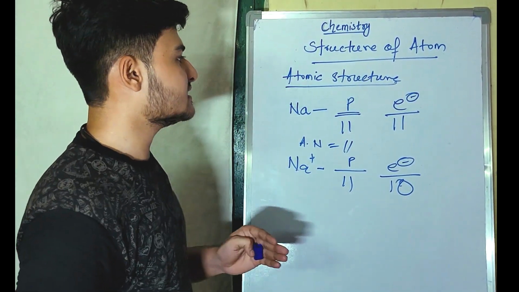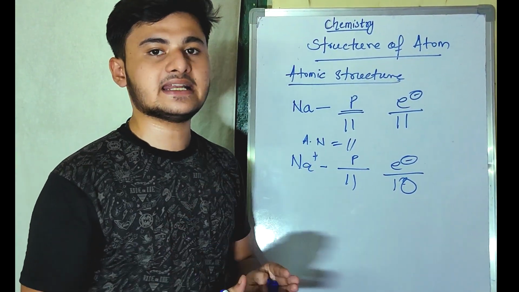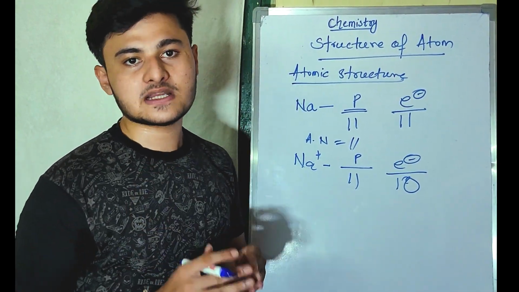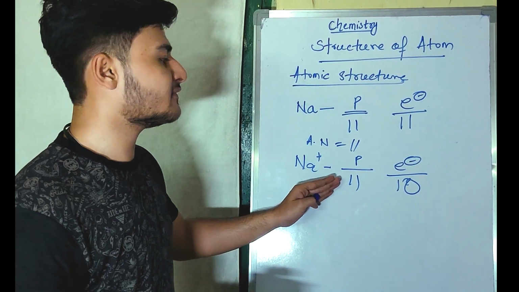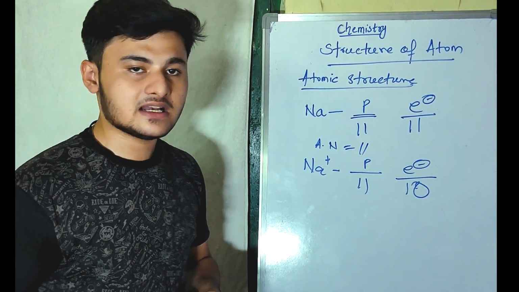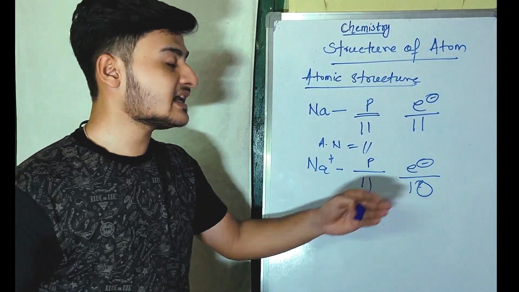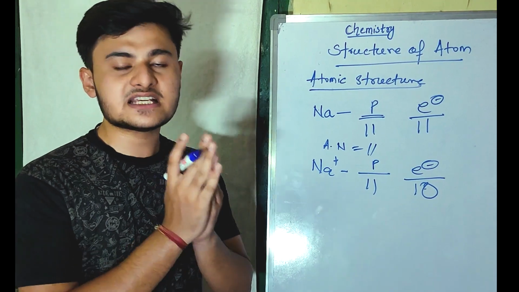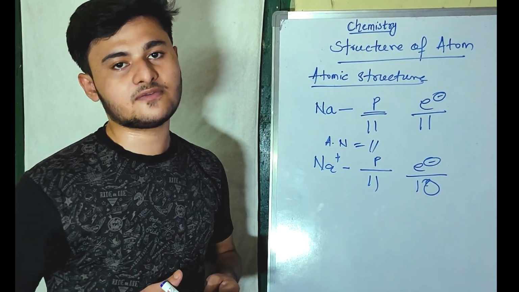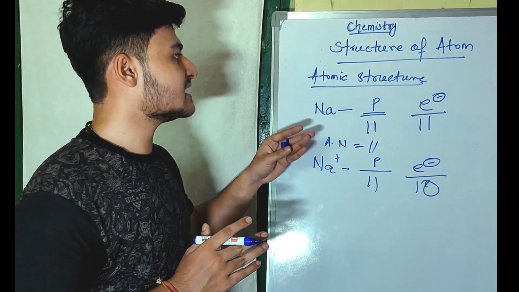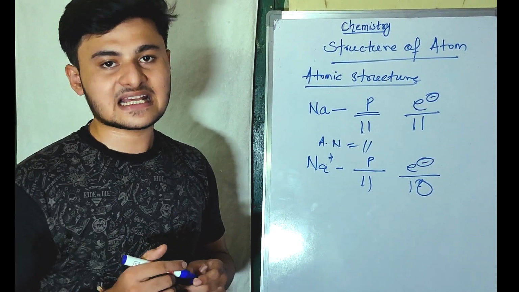So if we consider only the electron to be the criterion to know the atomic number of any kind of atom, it will be very difficult for us. Because in this case, if we consider for the Na+ ion that its atomic number is 11, then it will be wrong because the electrons are 10. So we cannot take only the electron as a criterion for justifying the atomic number of an atom. So for different elements, we have to understand how we can classify the atomic number.